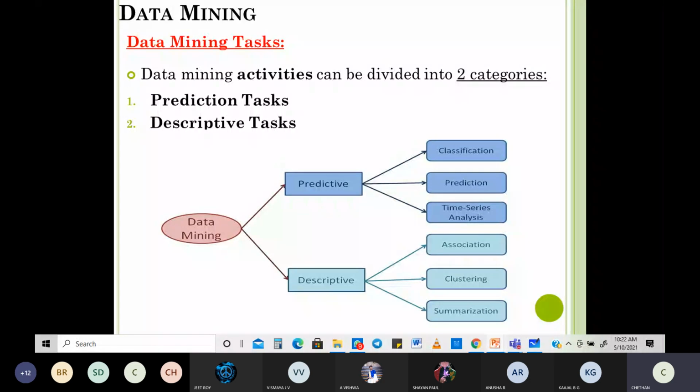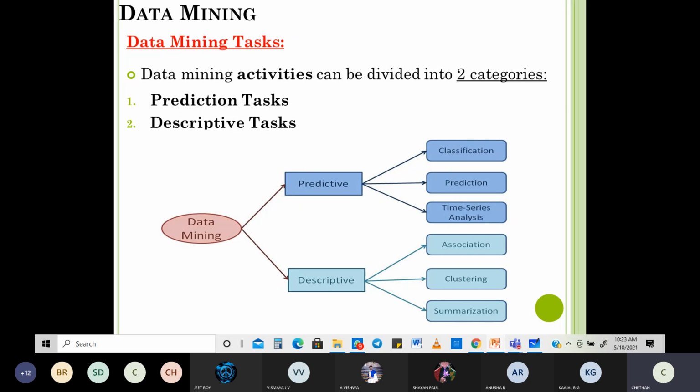The first batch, the 15 batch, topped all the 8 semesters in the entire college when it comes to results. IEC results were very good for the entire 8 semesters in that batch, which I think was a very good achievement.